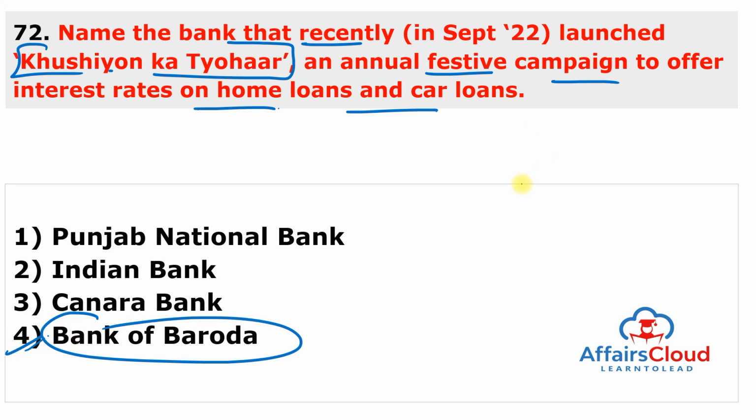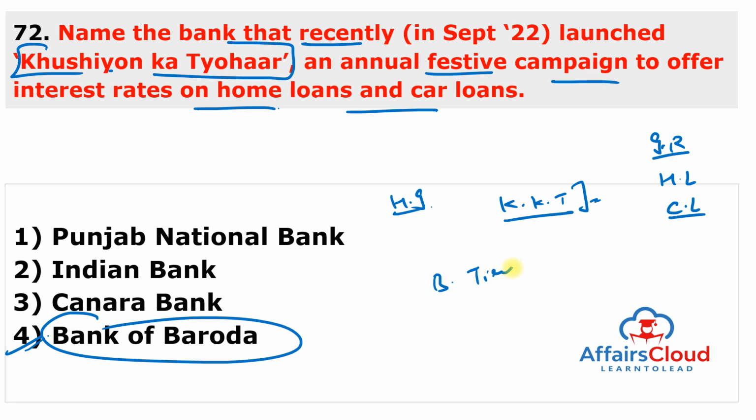So Bank of Baroda has launched Khushiyon Ka Tyohaar, an annual festive campaign that provides a range of offers including attractive interest rates on the home loans and the car loans in addition to the discount on processing charges and the other benefits. And in addition to these offers, customers will also have an opportunity to earn higher interest with the Baroda Tiranga Deposit Scheme.